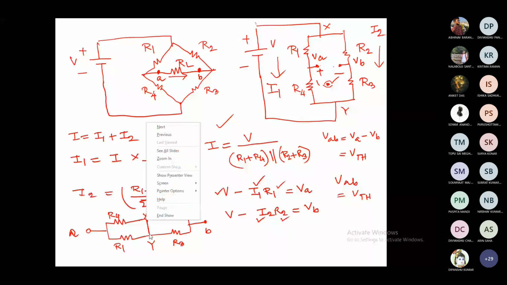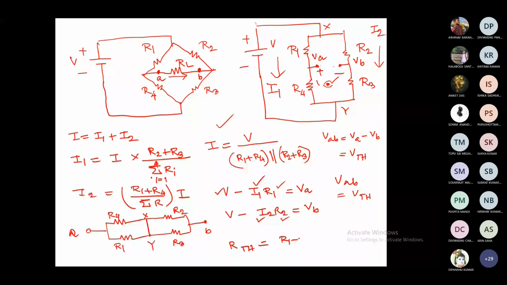Now we'll just short it, so X and Y will become the same point. So what will be your RAB or RTH between A and B? It is basically R1 parallel R4 plus R2 parallel R3, isn't it?